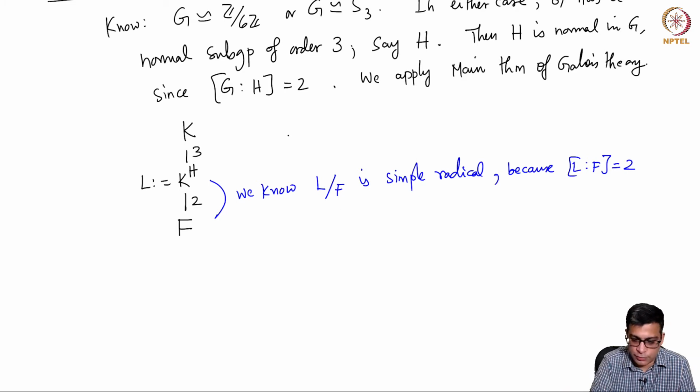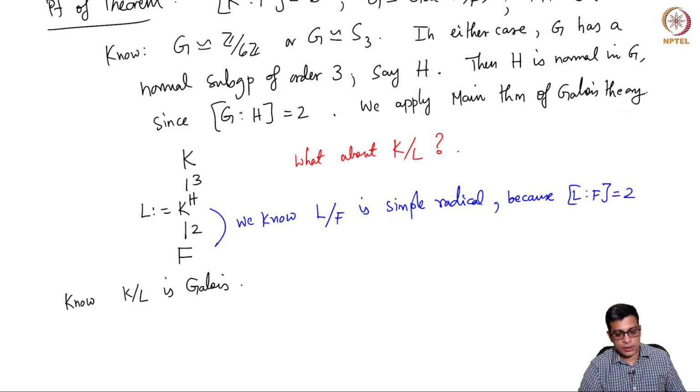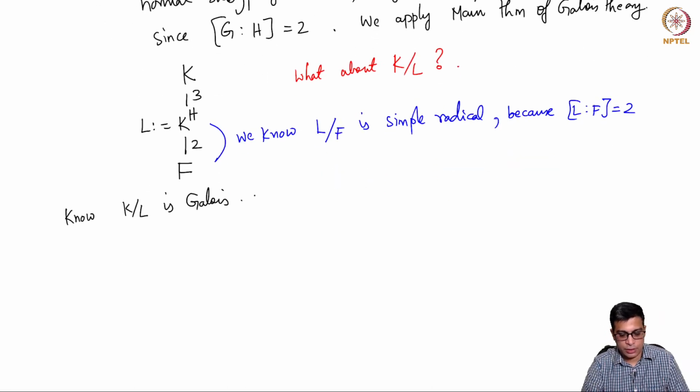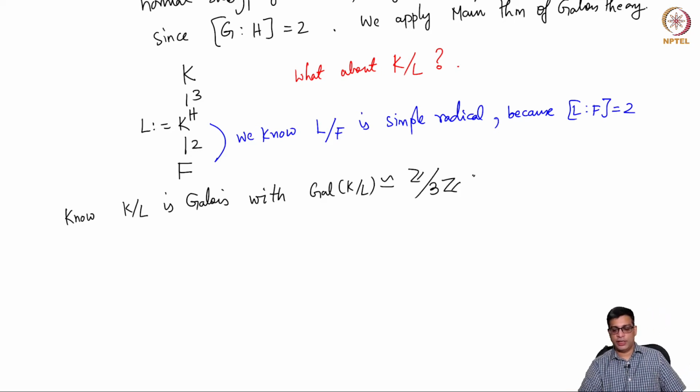But now what about K over L? Okay, so we will analyze K over L here. We know that K over L is Galois. This is the usual statement. It is a trivial statement. If K over F is Galois, K over L will be Galois for any intermediate field, with Galois group of order 3, because the only group of order 3 is the cyclic group of order 3. So, Galois group of K over L is Z mod 3Z.